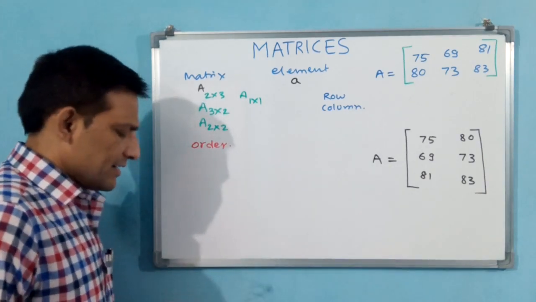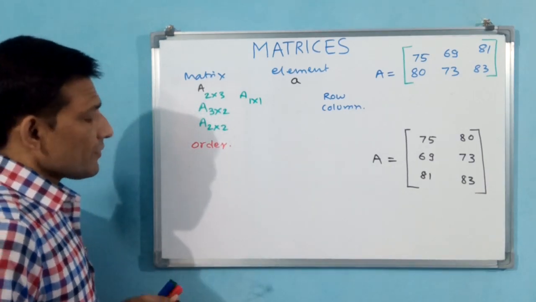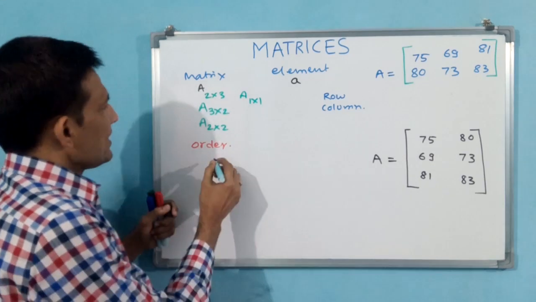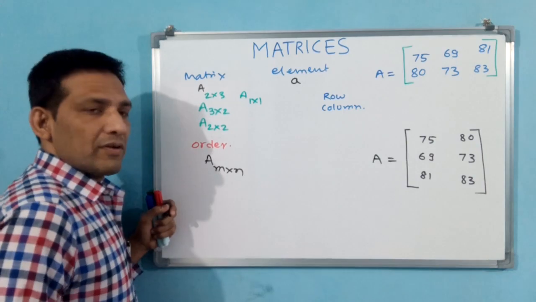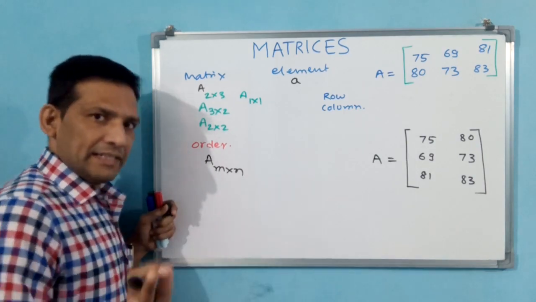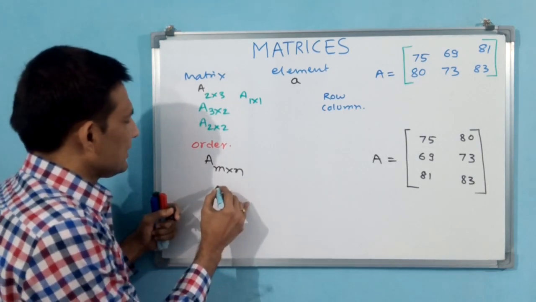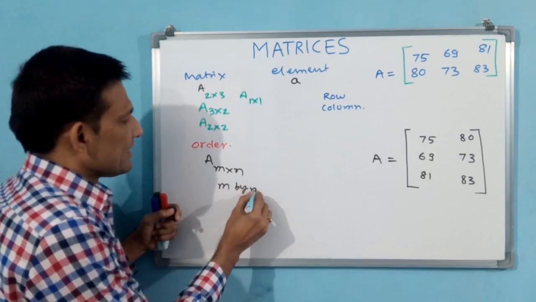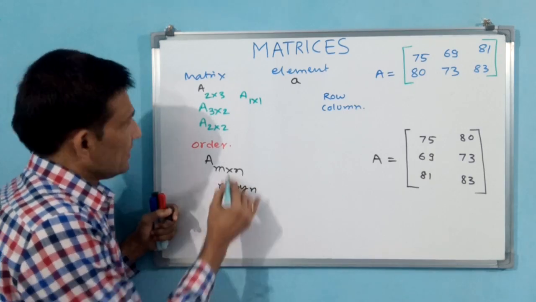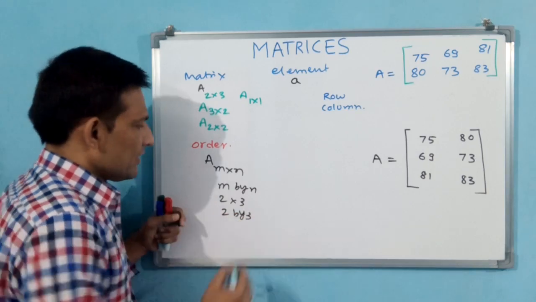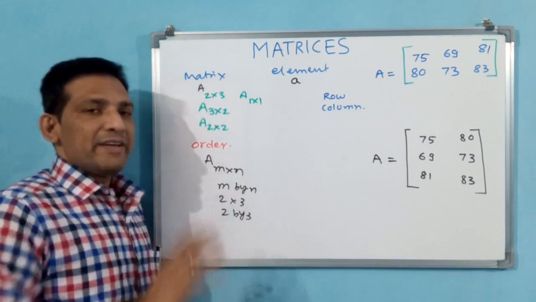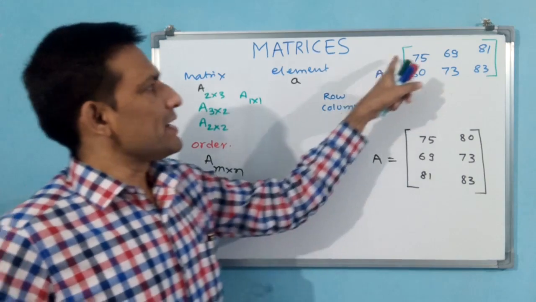That is called order. In order, the generalized form is A, M cross N. We write M cross N, but we call it M by N. 2 cross 3 means 2 by 3, that means a 2 by 3 matrix. This is a 2 by 3 matrix.